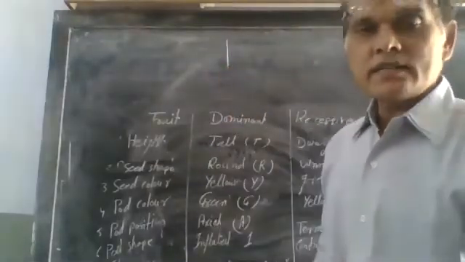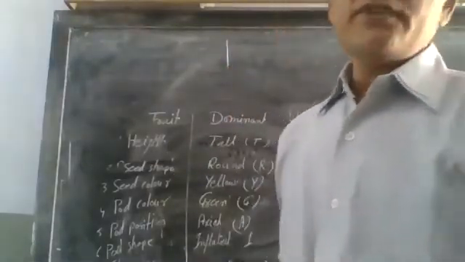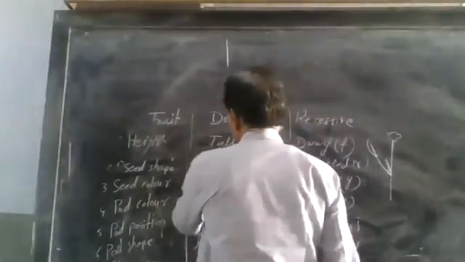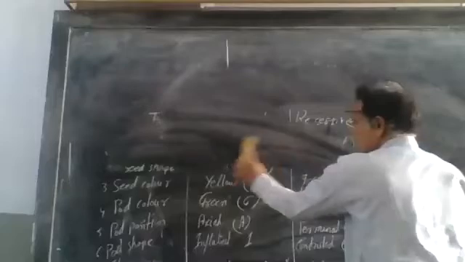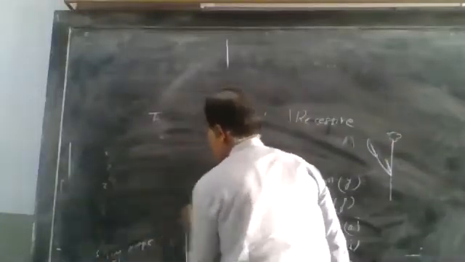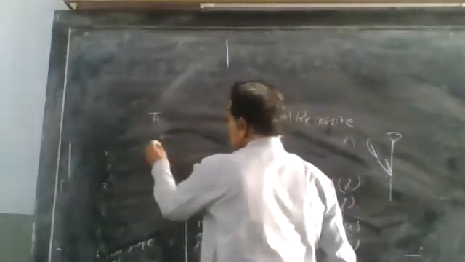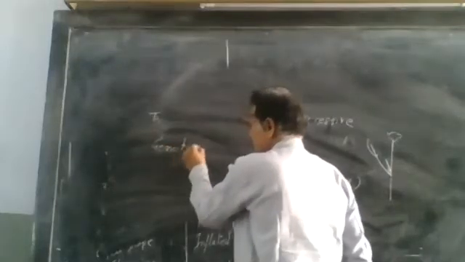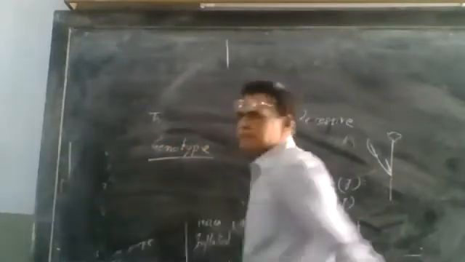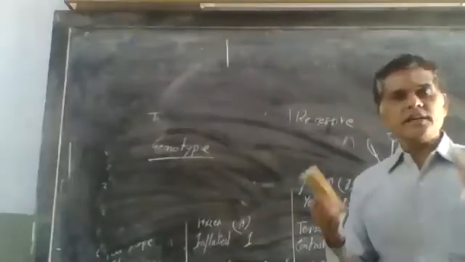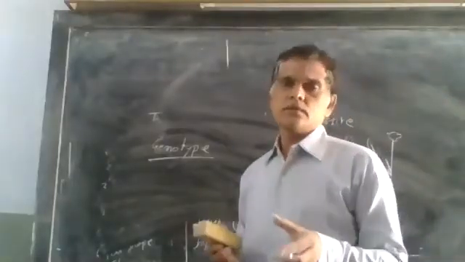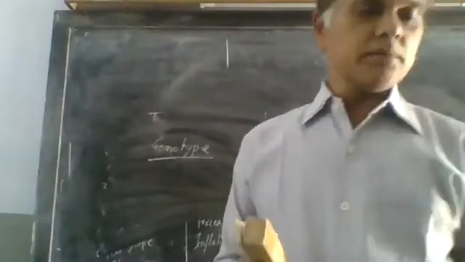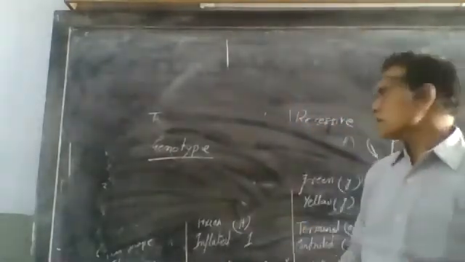Now we will study some terminology that we use continuously in this chapter. First one is genotype. Genotype is the genetic combination of an organism. The genetic combination of an organism is known as genotype.